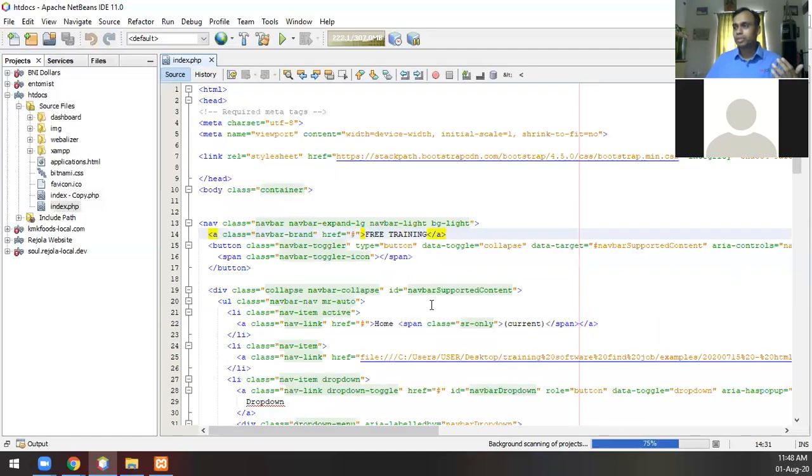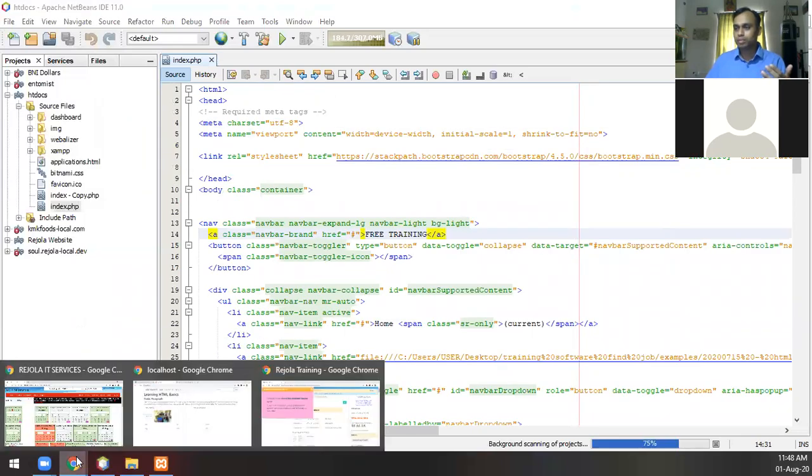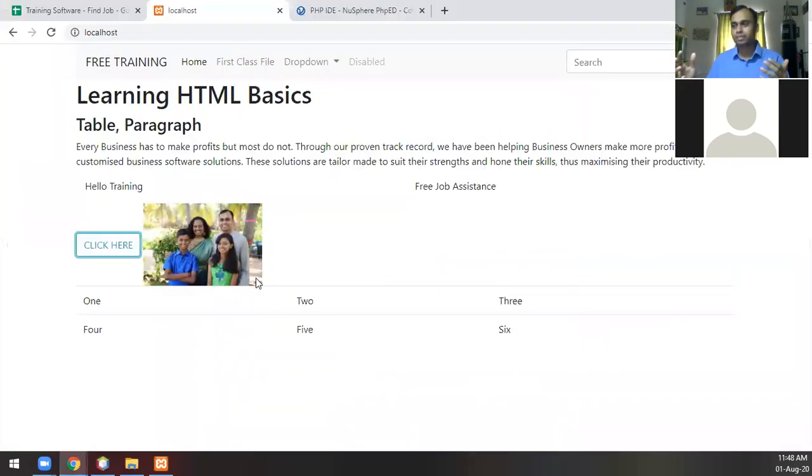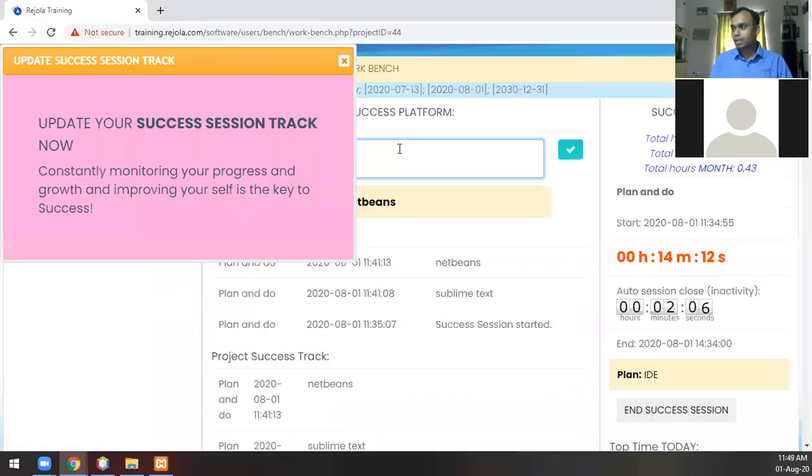what I'll do is change something here and load it on the browser just to show that it is done. So I'll change it here and show it over there. We loaded htdocs, we loaded that particular project now. So let me update this here.